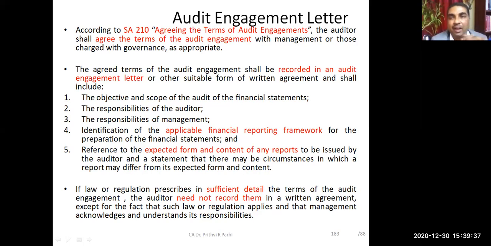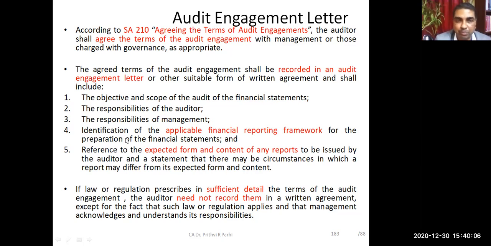This auditing standard, SA 210, deals with the audit engagement letter. The title of that standard is Agreeing the Terms of Audit Engagement. Auditors shall agree to the terms of engagement, and the detailed terms need to be recorded in the audit engagement letter. It shall include the objective and scope of the audit of the financial statements, the responsibility of the auditor, and the responsibility of the management.